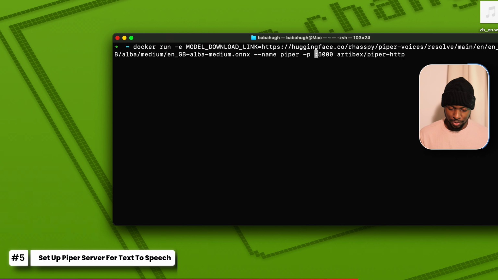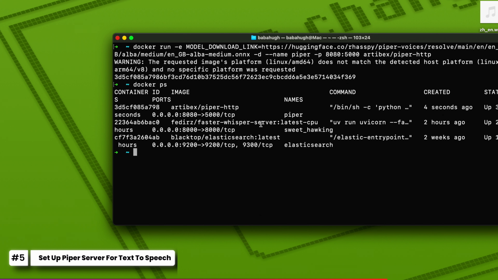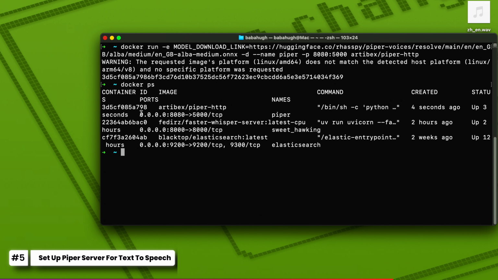Port mapping, I'm going to use port 8084 for Pipe HTTP. Detach for the Docker container to run in the background. Press enter. If we say docker ps, you'll see that our faster Whisper server was started 30 seconds ago, and it's listening on 8080 on the host and forwarding 5000 in the container.